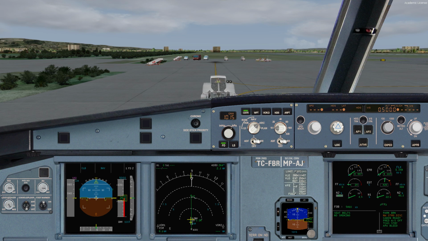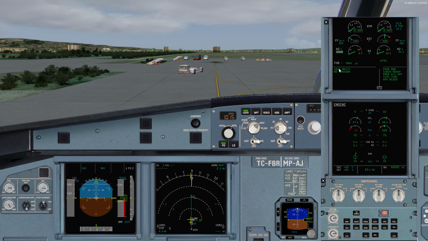Disconnected, bypass pin being removed. Alright. Left is clear, right is clear. The bypass pin is removed. There is no nose wheel steering disconnect amber caution on the engine warning display. And engine number 1 is about to light up. Light up has occurred now, spooling up on engine number 1. The rest of the procedure will be followed by FSLabs.